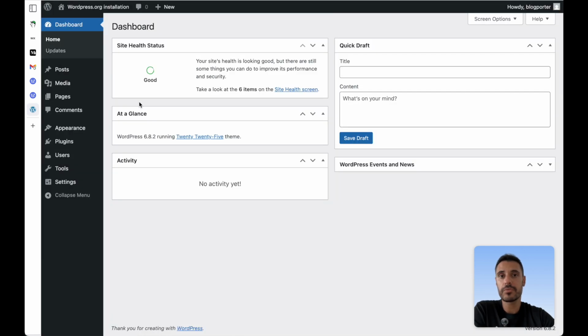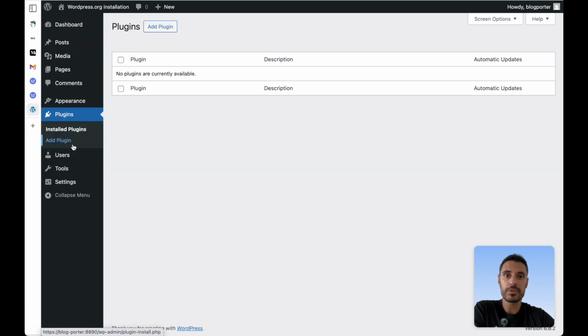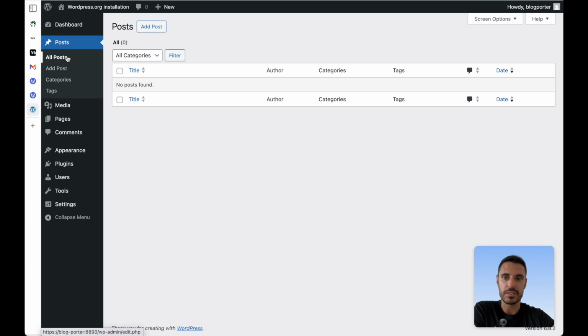So for the WordPress.org installation, the flow is a little bit different, and that is because if you import the file right away, it's going to import the posts, but it's not going to import the images. And so before we start with any import on our WordPress.org installation, you can see here I have no images,